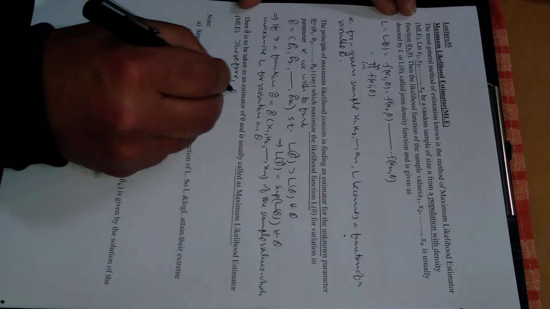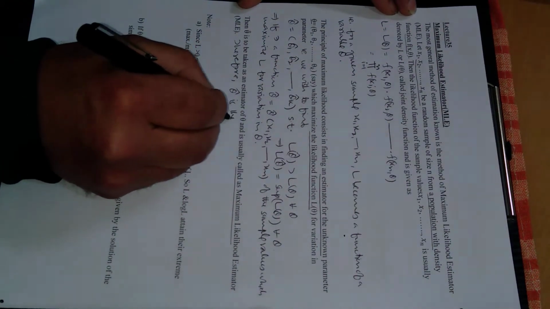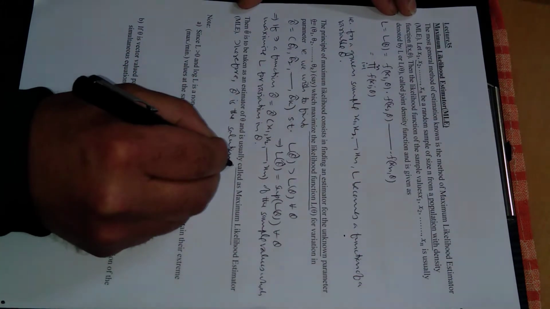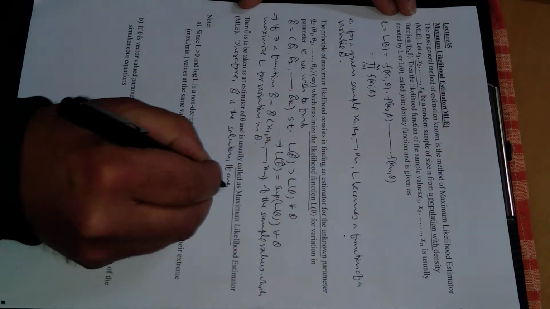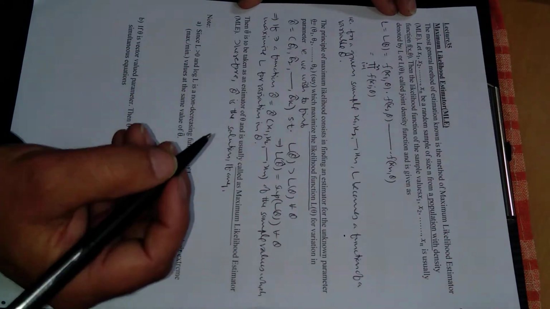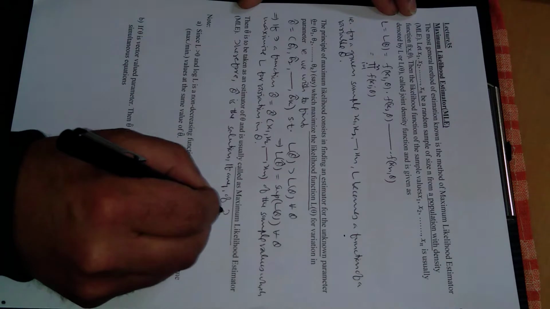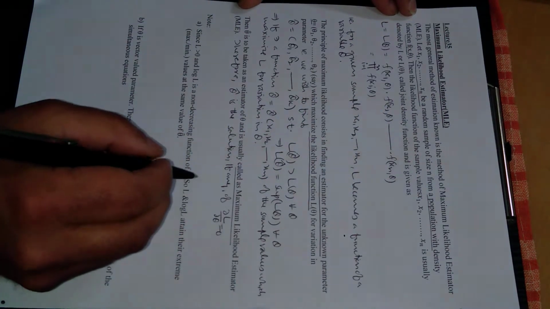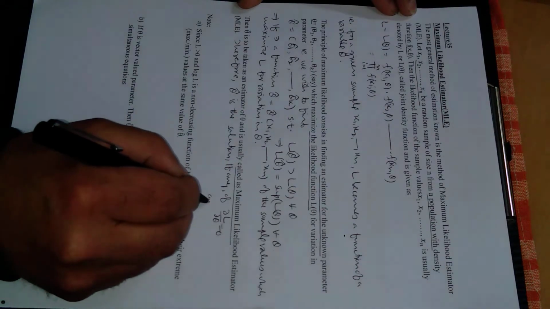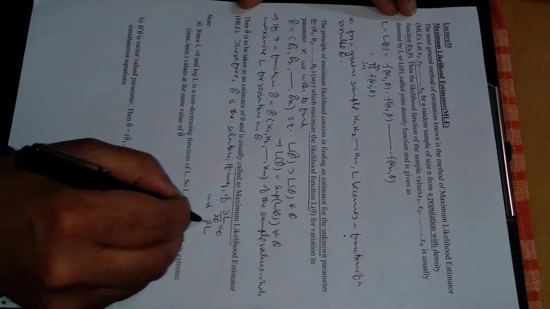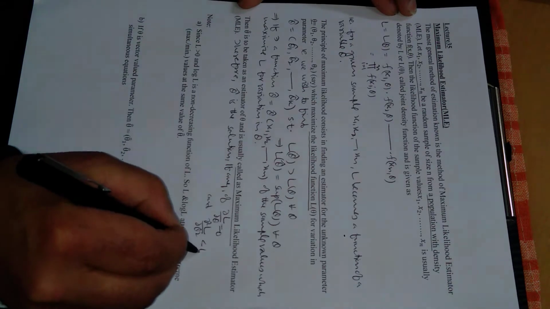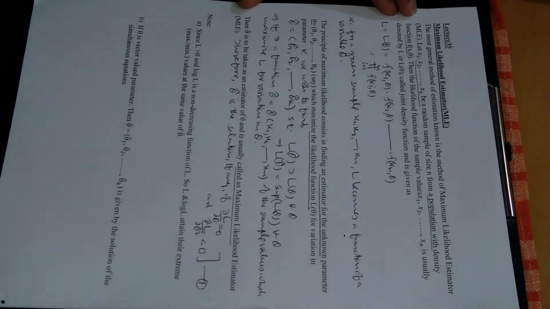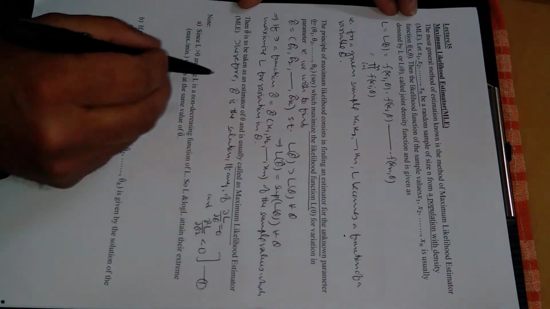Therefore theta cap is the solution, if any exists, of the partial derivative of L with respect to theta equal to 0, and the second order partial derivative of L with respect to theta square will be negative. All right, let us call this equation number 1. So this is clear from here.